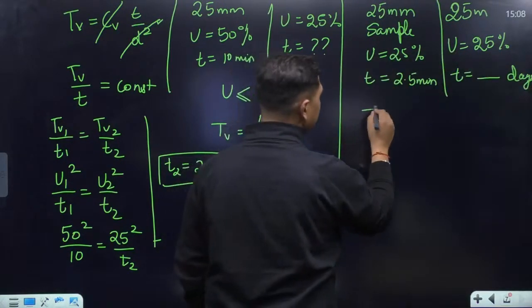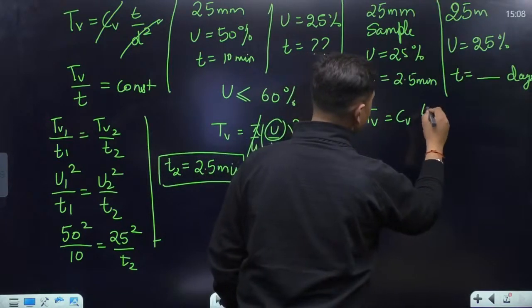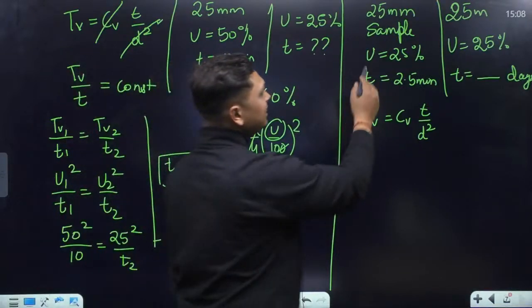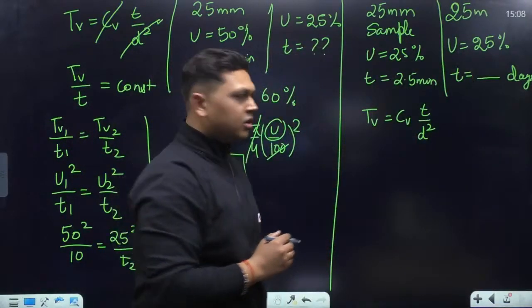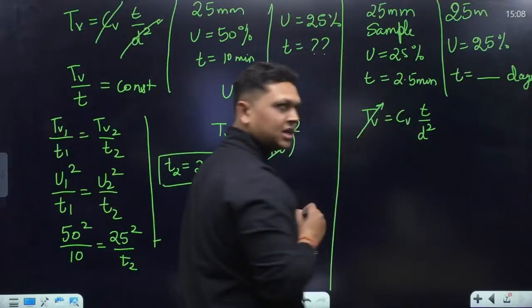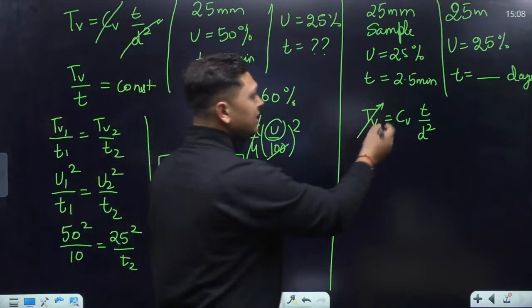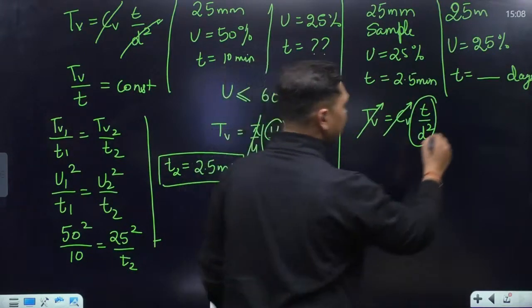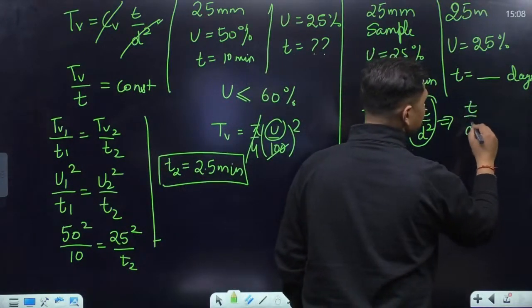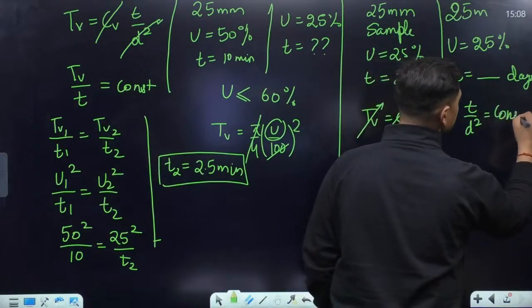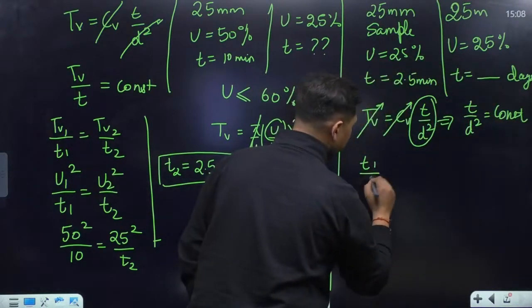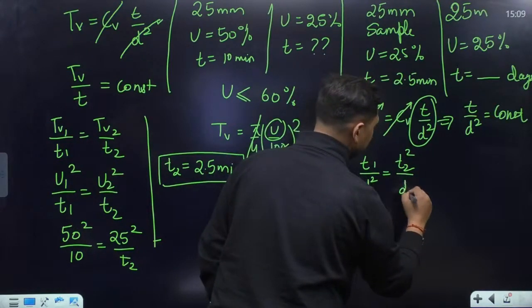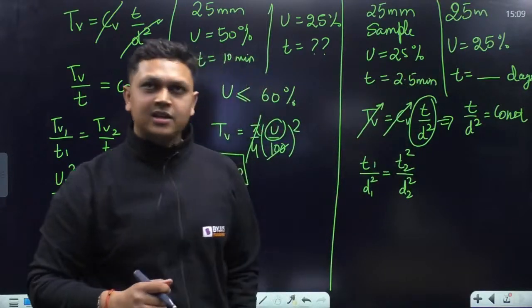So let us see what are the variables. CV is equal to TV T upon D square. Now in this particular example, the degree of consolidation is constant, so TV is not varying. CV, soil is same, so this is also not varying. So the only things varying are T upon D square. That means T upon D square is constant. So T1 upon D1 square should be equal to T2 upon D2 square. Both the cases are of double drainage.